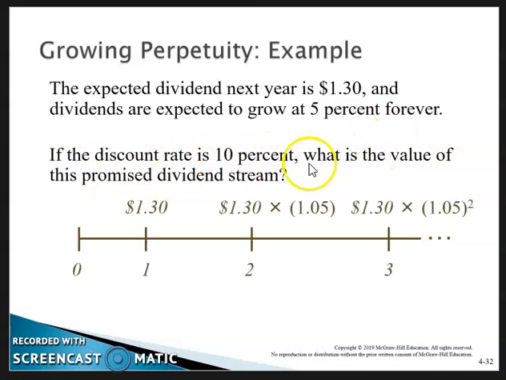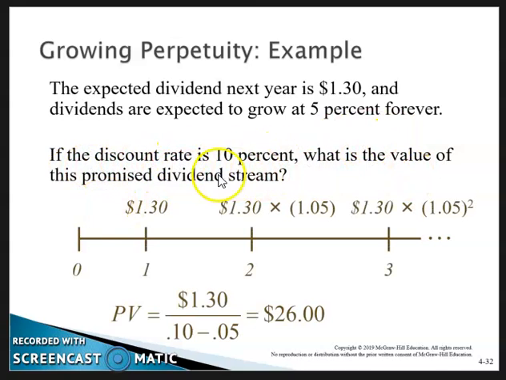What is the value of this promised dividend stream? The present value is equal to the $1.30 dividend next year divided by our 10% required rate of return minus that growth rate. So 0.10 minus 0.05 gives us the value of that stock: $26.